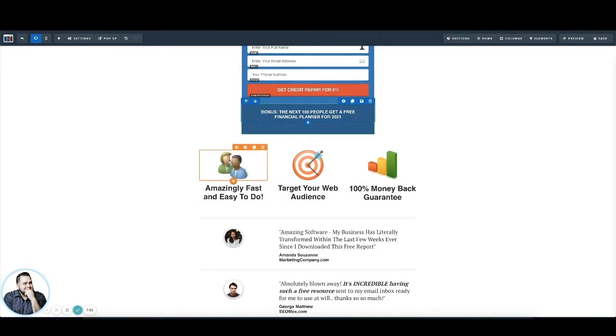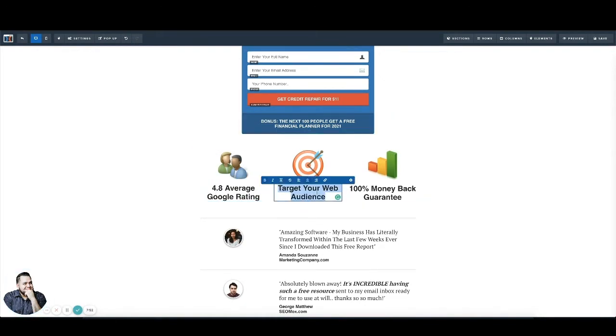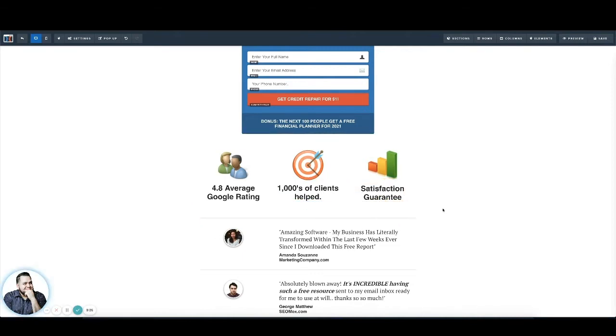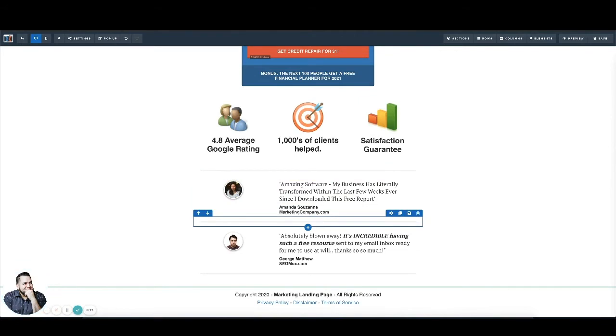Now here are things you can highlight. You can change these things around. You can upload different pictures and highlight what's great about you, 4.8 average Google rating. Whatever fits your business, I would change this to some stars. Thousands of clients helped, or whatever your number is. Satisfaction guarantee. Whatever works for your business. Now, I would obviously change the icons to reflect what I'm talking about here. Maybe you have some reviews of clients. You can add them there.